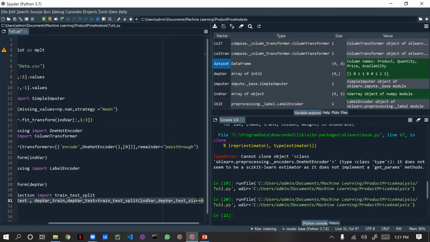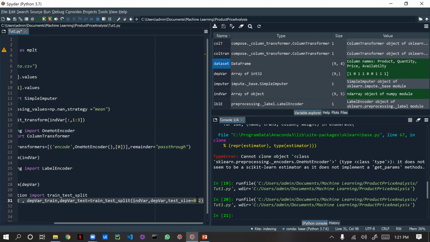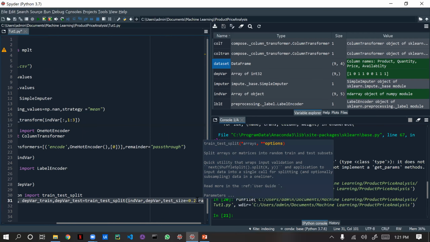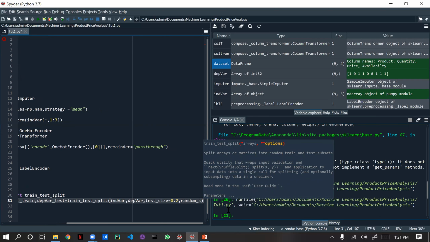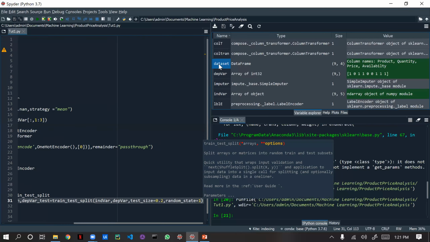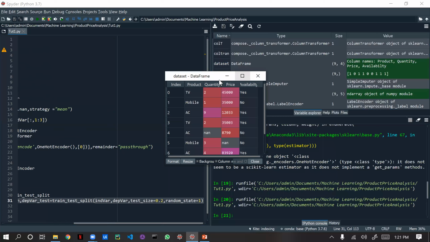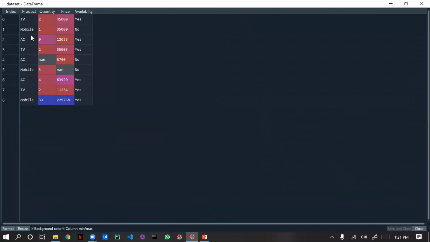20% is 0.2. I'm giving just 20% of the data, and I will give a random state for the train data. Random underscore state is equal to 1. What is random state? For training the data, I'm not going to say the first 0 to 6 will be train, and 7 and 8 will be test. I'm not going to give that.